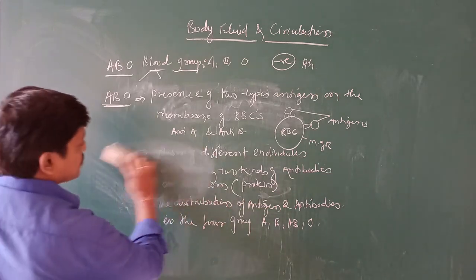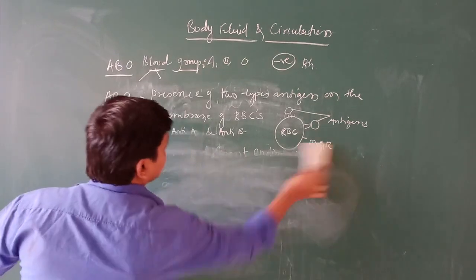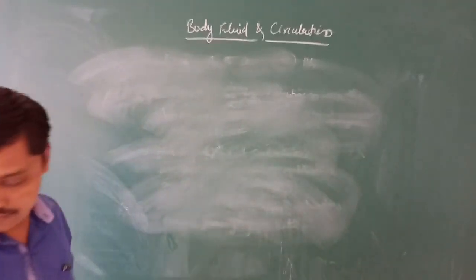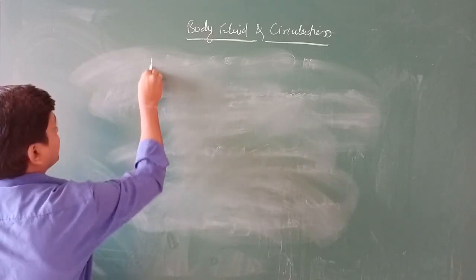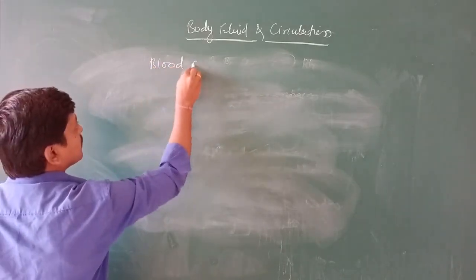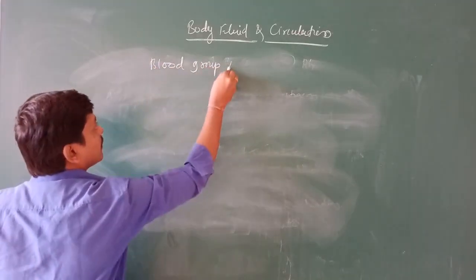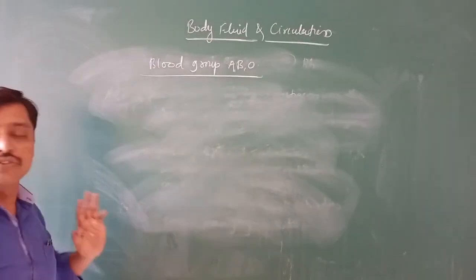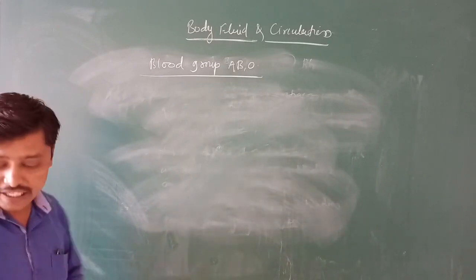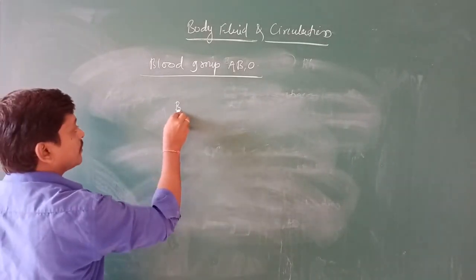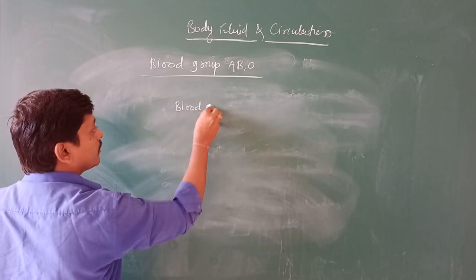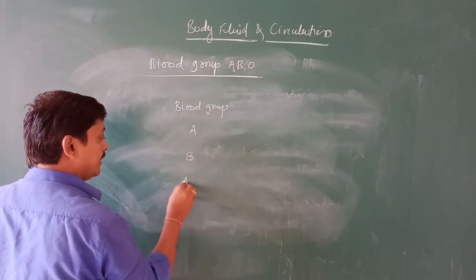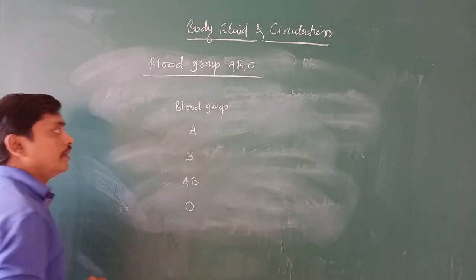Now I will draw the table for the blood groups A, B, AB, O. First, remember the blood groups.